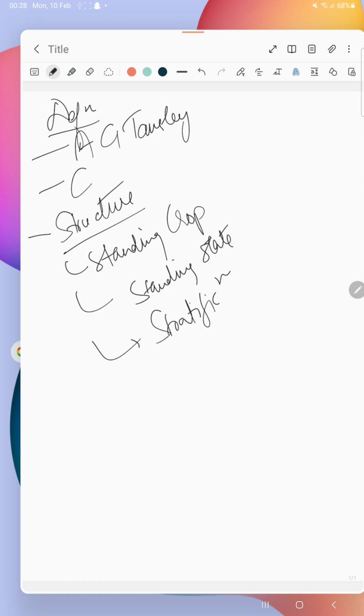Let's talk about standing crop, which is very, very important for your exam. Standing crop means the amount of living biomass, or the number of living organisms. When we talk about living organisms present in a unit area of ecosystem, it's called standing crop. Number of living organisms, NOLO. You can just remember this quick mnemonic. Then standing state is the amount of inorganic nutrients.